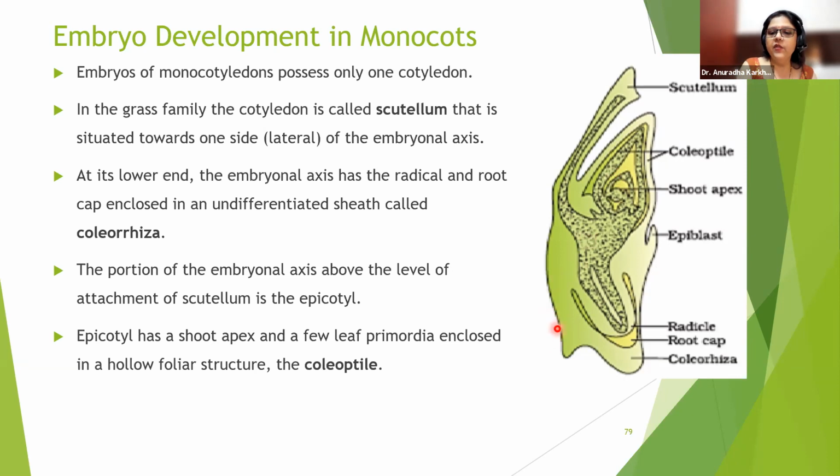So any difficulty with this? You understood this? अब coleorhiza and coleoptile ये कैसे याद रखना है? coleorhiza के स्पेलिंग में R है, रूट कैप के स्पेलिंग में R है, रेडिकल के स्पेलिंग में R है. So R and R, all three together is going to be your root system. Coleorhiza, root cap and radical, all are R group. So all will signify your root system.